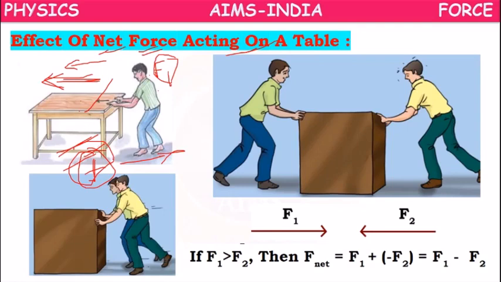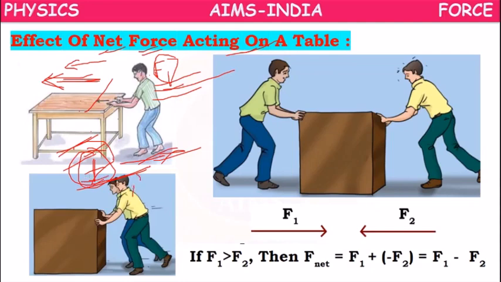So when the table moves, your applied force is greater than the frictional force. Suppose you are not able to move this table. What does it mean? Your force is not sufficient to overcome frictional force.